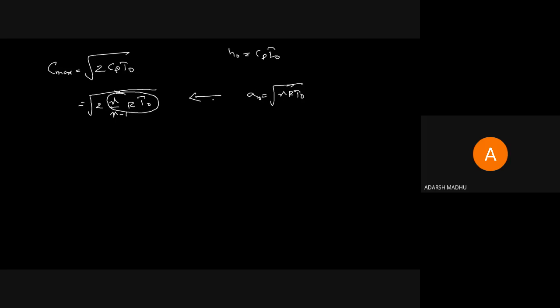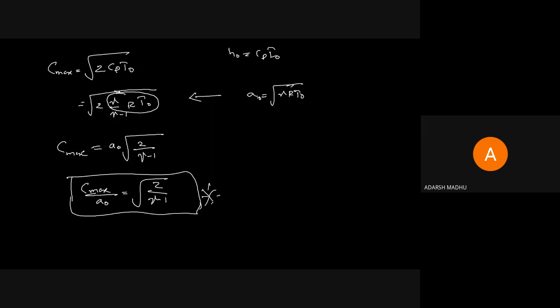All equations are mutually related together. So if you want to derive an equation, you should consider all the other equations also. Here a naught equals root gamma R T naught, and it is inside the root. When we take a naught, we can take it outside. You can also write the equation as a naught into root 2 by gamma minus 1 equals c max. That is, c max by a naught equals root 2 by gamma minus 1.